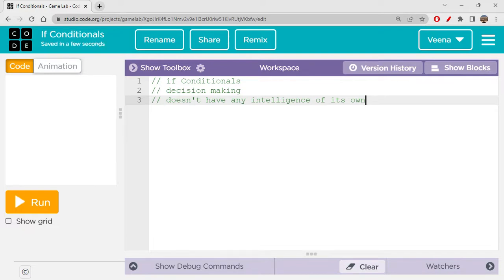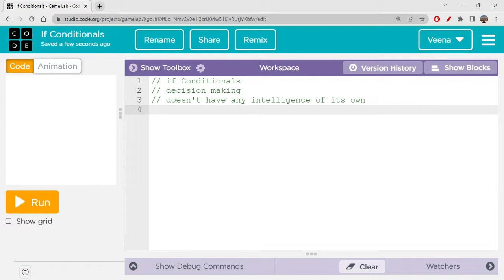You will be using if conditional statements for taking decisions. Let me give you a real life example. When it's raining, it's very obvious that you will carry an umbrella or a raincoat, right?